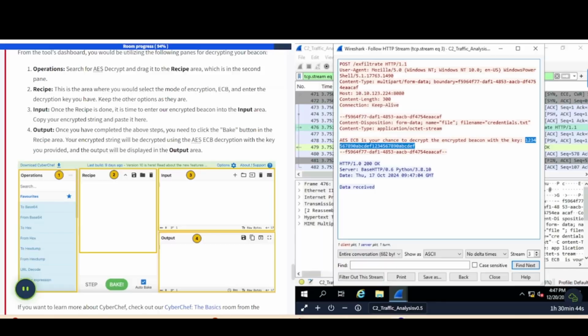Okay. Let's see here. It says... yeah. So three is input.